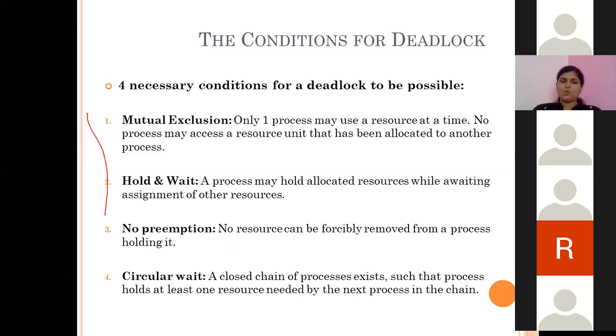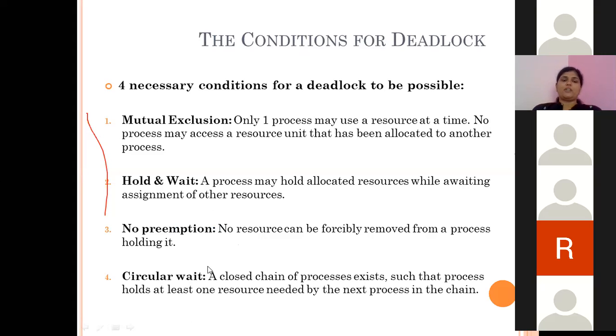The process which is holding the CPU will hold it for a longer time, and if it does not have all the required resources, it will go into waiting state for infinite time. So no preemption means we cannot force any process out of its execution. We cannot stop the process execution in between.